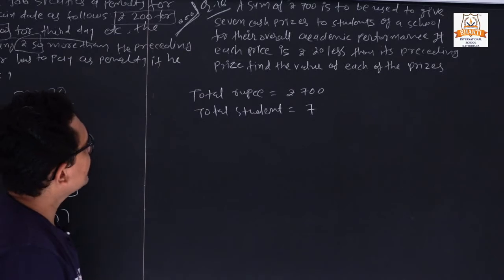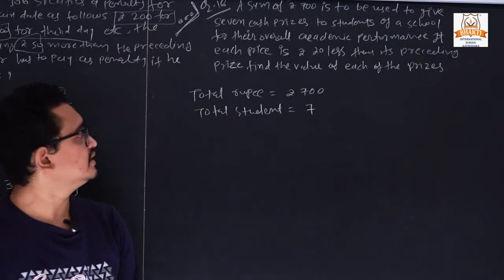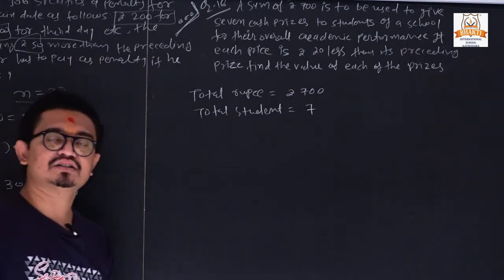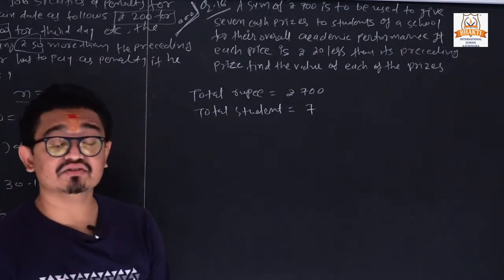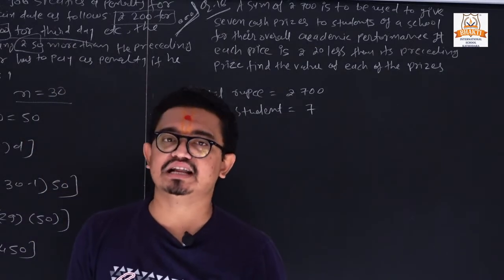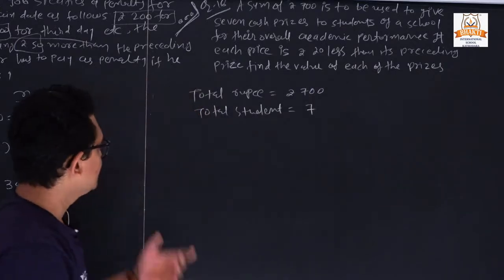For their overall academic performance, if the prize is 20 rupees less than the preceding prize, it means what? If the first student gets 100 rupees, then the second prize is 80 rupees, then next it is 60 rupees, like that.